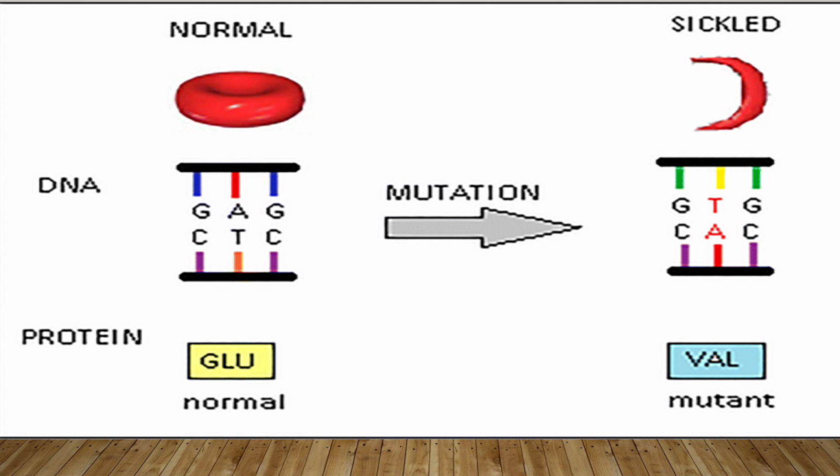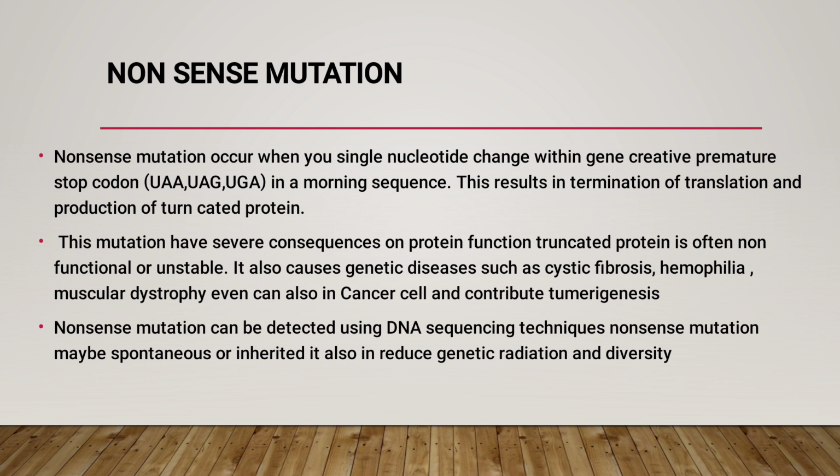This is the cause of sickle cell anemia, that is, missense mutation. Next one is nonsense mutation. Nonsense mutation is a type of point mutation that occurs when a single nucleotide change within the gene creates a premature stop codon. A single change which leads to the synthesis of a premature stop codon. This results in the termination of translation and production of a truncated protein.